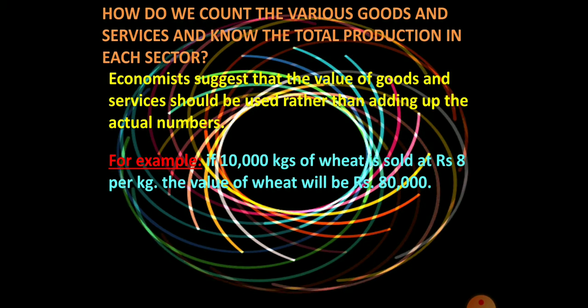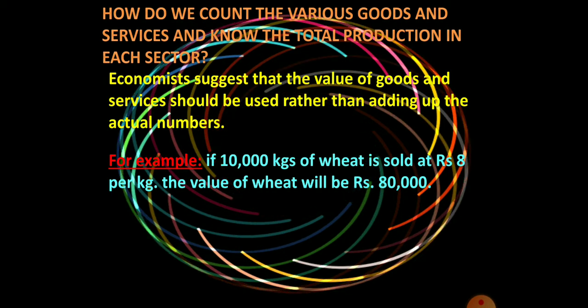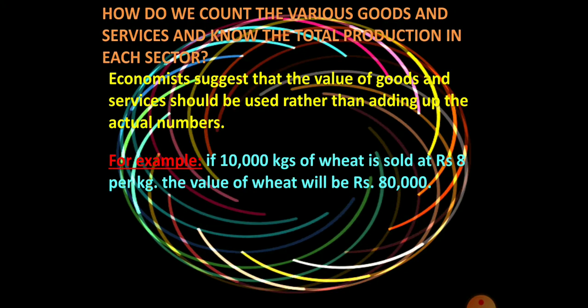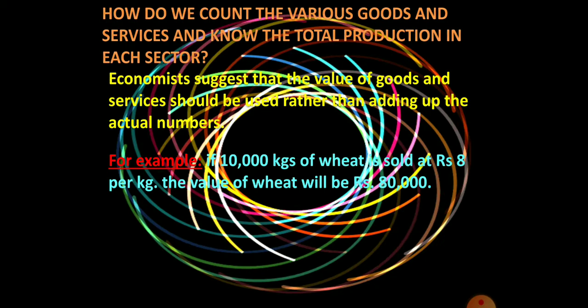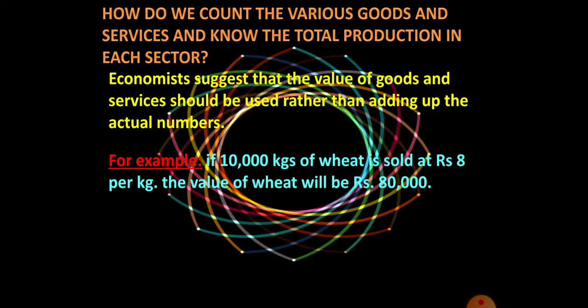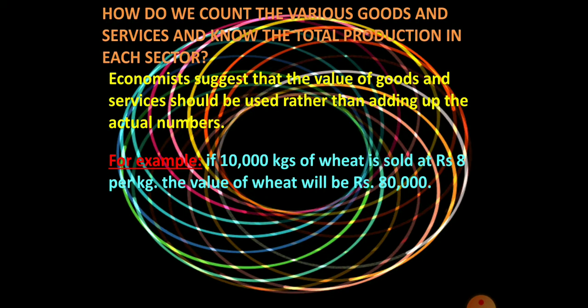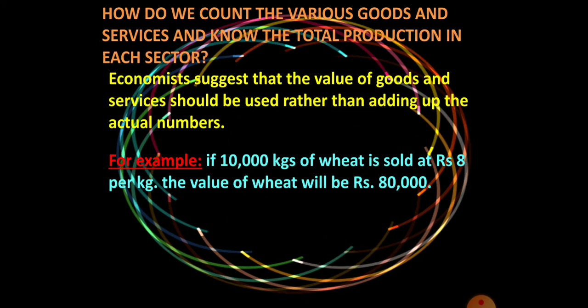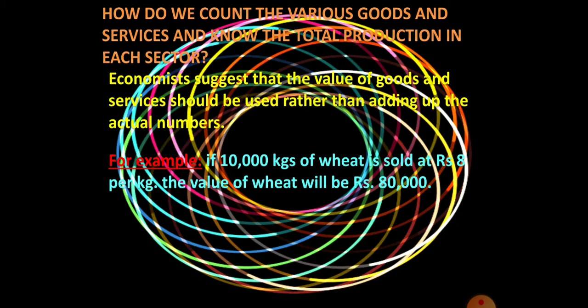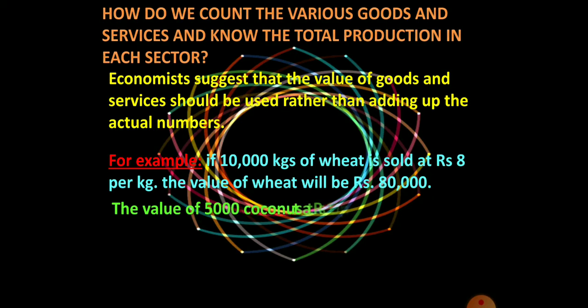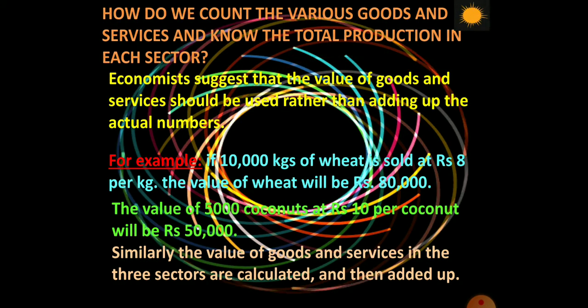1 kg of wheat is rupees 8, and a farmer has produced 10,000 kgs of wheat and sold it in the market at the rate of rupees 8 for each kg. Then finally he will get 10,000 into 8, so its value will be 80,000 rupees. Thus we can calculate the final value of wheat in the primary sector.